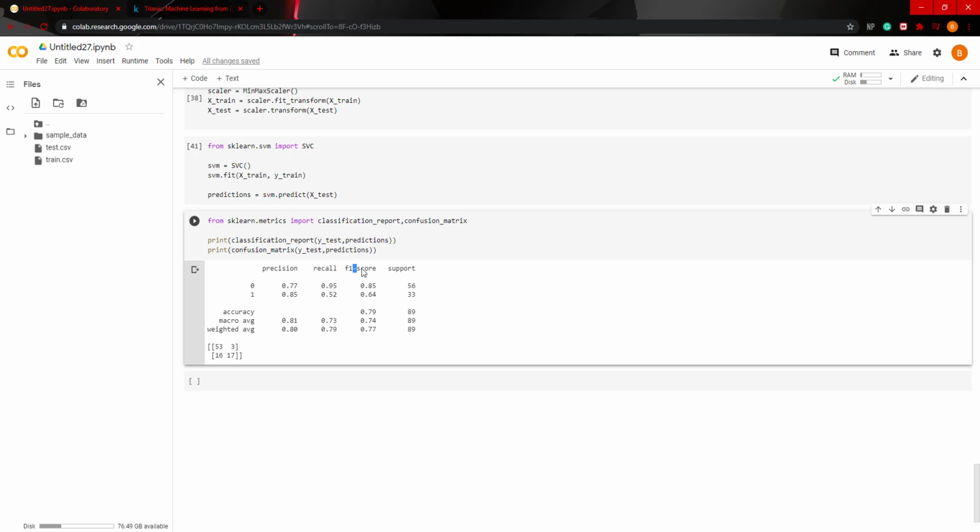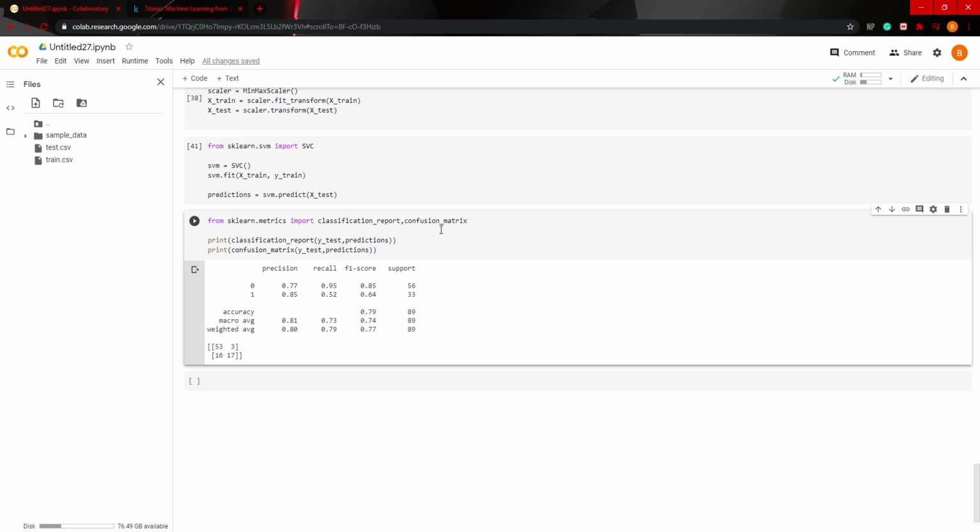The precision, recall, F1 score, and support are metric values that you can use along with accuracy. We got a 79% accuracy here, 77% on the precision, 95% on recall, 85% on F1 score. Now, accuracy essentially is the number of correct predictions over the total predictions. Recall is the number of true positives over the total number of true positives and false negatives. So, depending on the situation, depending on the context of the data, you'll have to look at each metric differently.